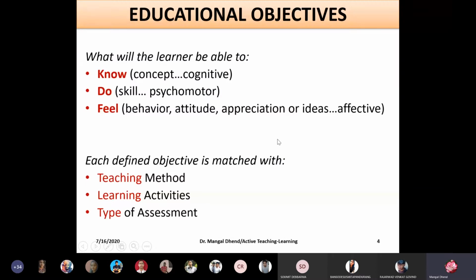Whenever we plan our learning objectives or educational objectives, because we need to plan our lecture, session plan, teaching plan, we have to remember what you would like to know. That is cognitive. Cognitive means just discussions. I am telling and you are listening. This is just knowing about the material. But when you do something, it is skill based, psychomotor. Your hand motions are there, your body motions are there. So the psychomotor domain is there.